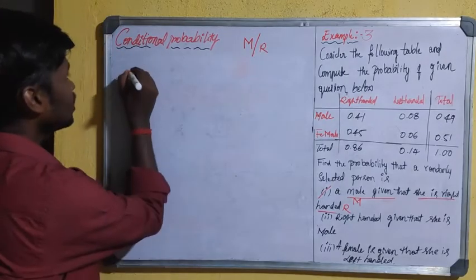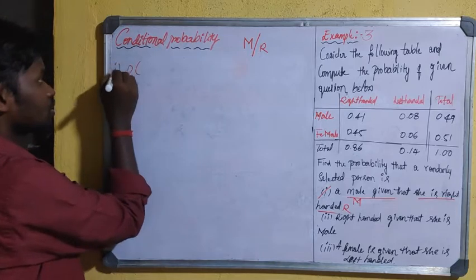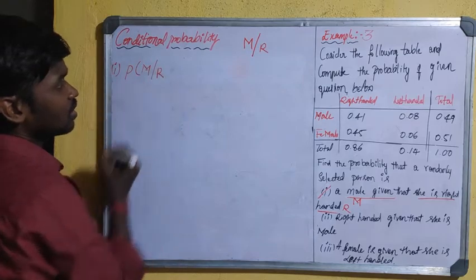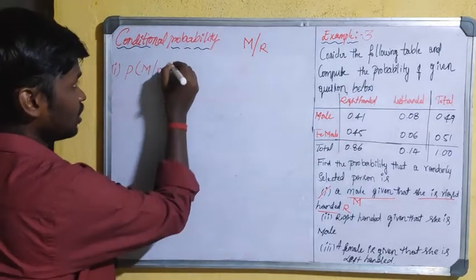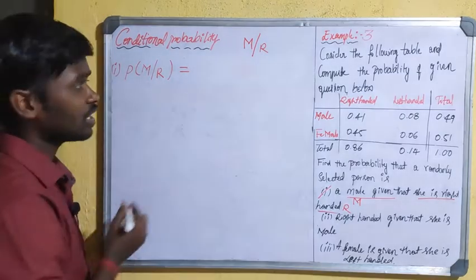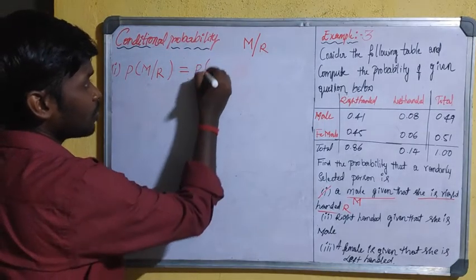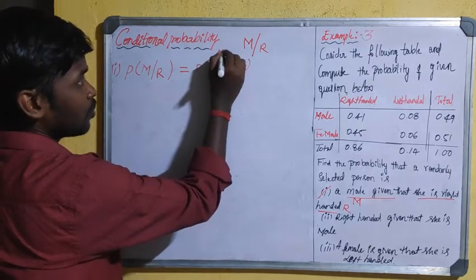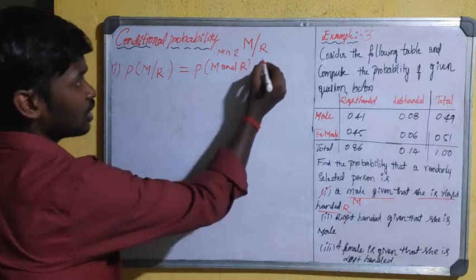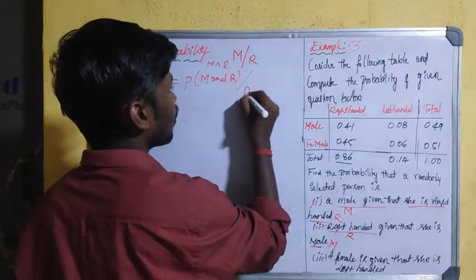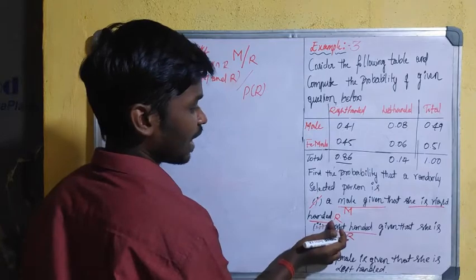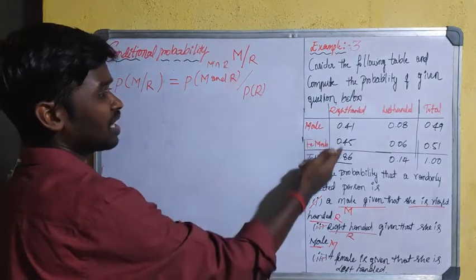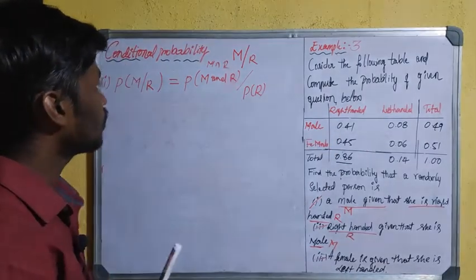Okay, so based on this condition we have to formulate the formula for the first condition: the probability of a male given that R has already occurred. So this will be calculated by considering the probability of male and right-handed, that is M intersection R, divided by the probability of right-handed having already occurred. Okay, so now simply you have to apply the information to this formula.